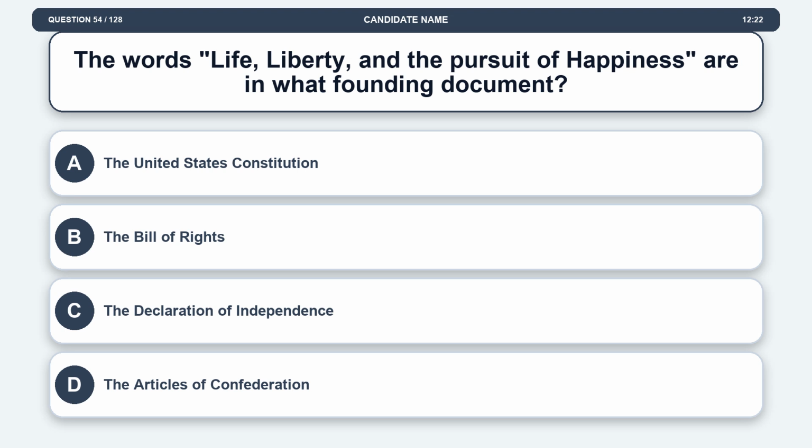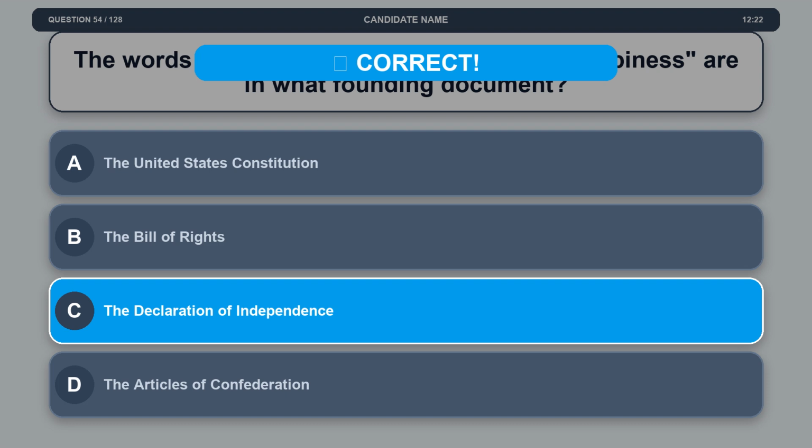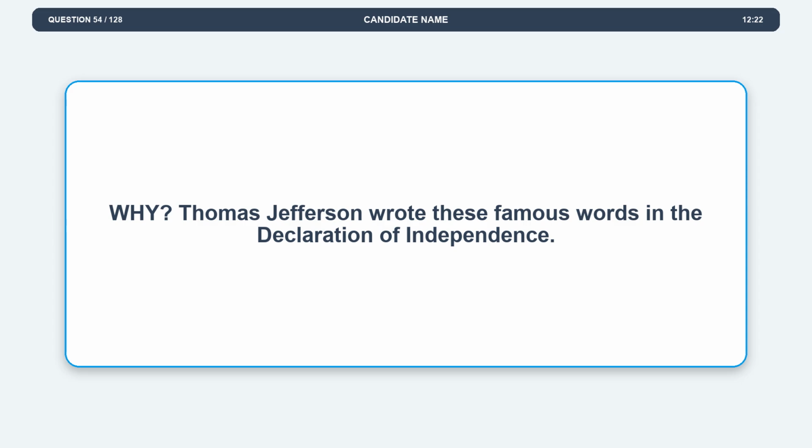Question 54. The words life, liberty, and the pursuit of happiness are in what founding document? Option A, the United States Constitution. Option B, the Bill of Rights. Option C, the Declaration of Independence. Option D, the Articles of Confederation. The correct answer is option C, the Declaration of Independence. Explanation: Thomas Jefferson wrote these famous words in the Declaration of Independence.